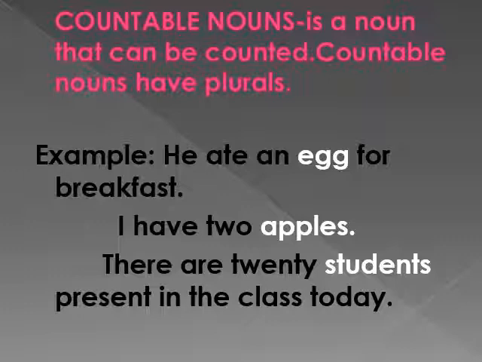In the second example, apples is a countable noun because we can count the number of apples. So children, anything that can be counted, whether singular or plural, is a countable noun. Example, a dog, a house, a friend is a countable noun.